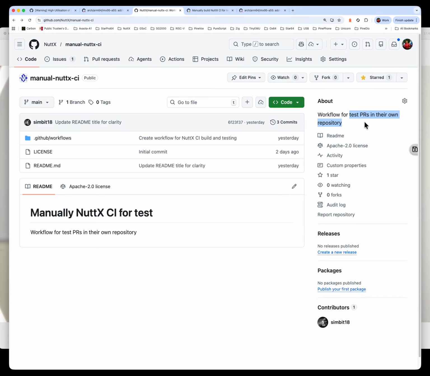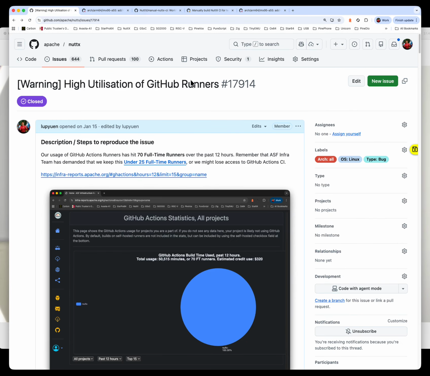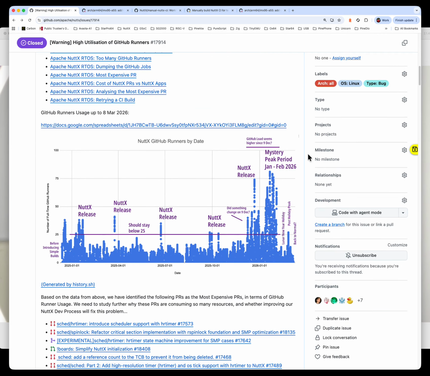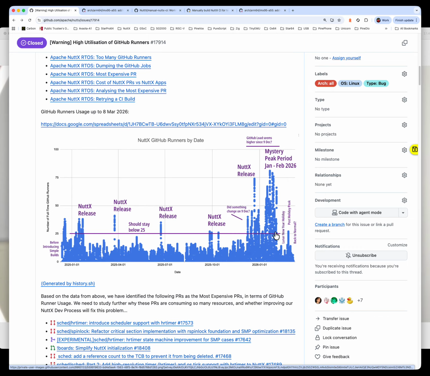The second reason is that earlier in 2026, this year, we experienced very high usage of GitHub Runners. Over in January and February of 2026, we experienced very high usage of GitHub Runners here. And this is not good. The ASF Infrastructure Team says that we should keep our GitHub Runners below 25 on average. And as we can see, in January and February, we hit way above 25.